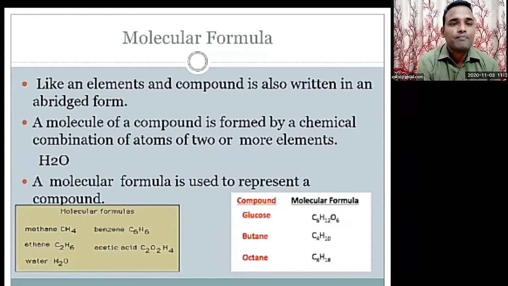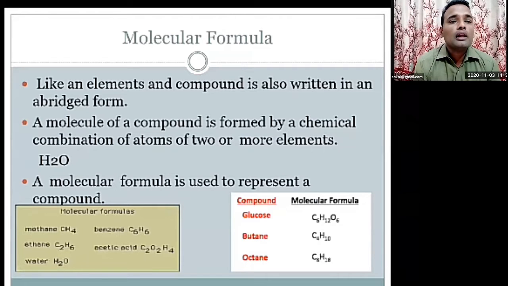Suppose carbon C, oxygen O, hydrogen H. This type of letters we use to represent the elements, or a compound, like H2O. H2O is a compound. Carbon dioxide is a compound. NaCl, sodium chloride, is a compound.